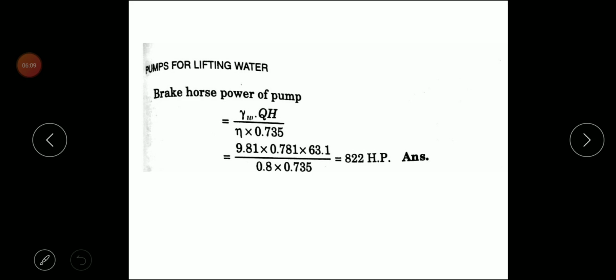So after getting the friction, we go for the brake horsepower of the pump. The equation is like this: gamma W Q into H divided by eta into 0.735 is the numerical. Gamma W is the weight of water, Q is the discharge, and H is the total head, divided by eta, the efficiency. It is given in terms of percentage, it is 0.8 into 0.735. The brake horsepower of the pump is 822 HP. This is the answer. Thank you.